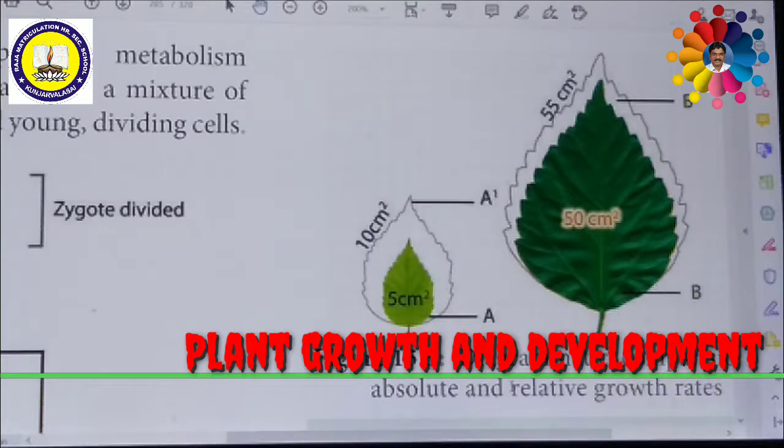But 50 centimeters square to 55 is very slow. So the rate of growth in A is greater than the rate of growth in B. This measurement is called the relative growth rate. So understand the differences between absolute growth rate and relative growth rate.